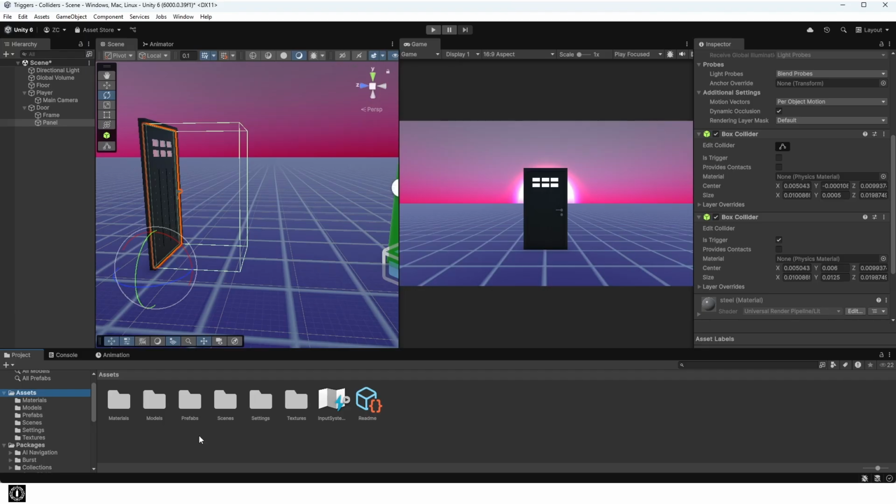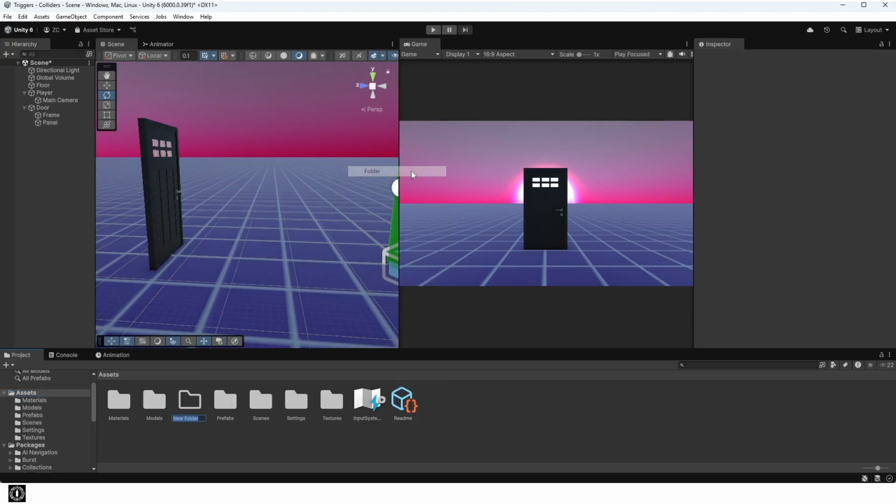Now we're going to create a scripts folder and in it create a player script, then open it in Visual Studio.